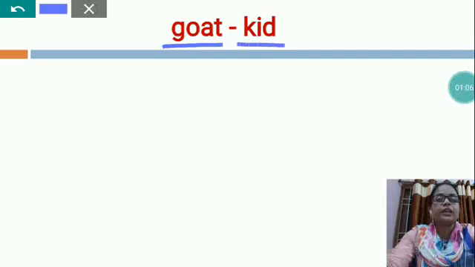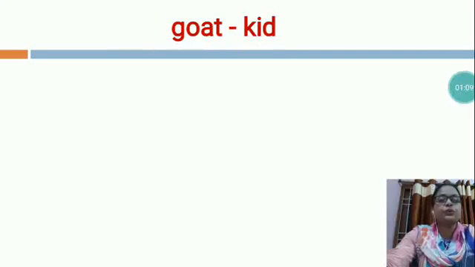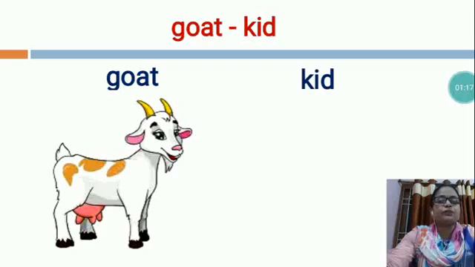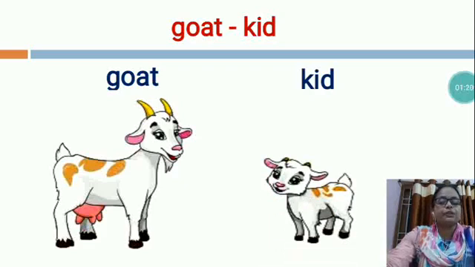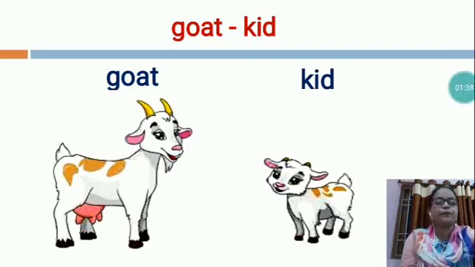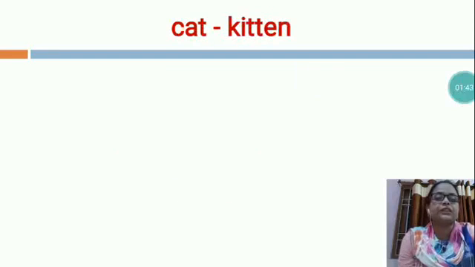Goat, kid. Goat baby, kid. Now I would like to show you the picture. This is the picture of goat and this is the picture of kid. So a newborn baby of goat is called a kid. The mother goat is called a doe or a nanny. And the father goat is called a billy or a buck. So, goat baby, kid.